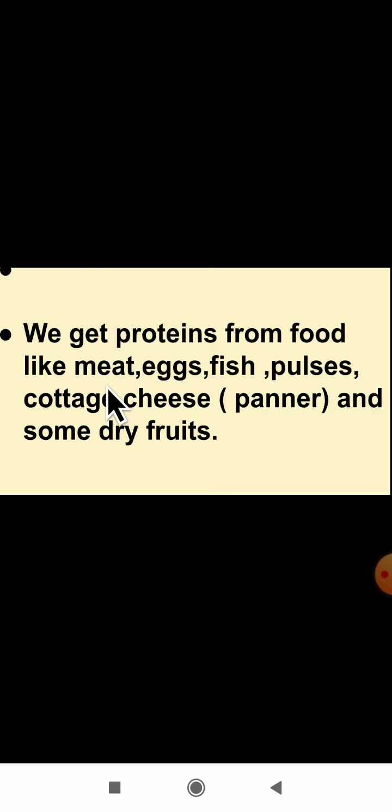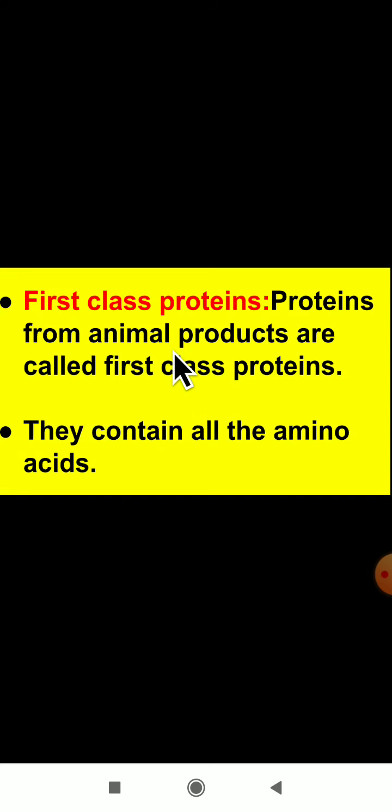Yes, by having meat. In meat also the protein nutrient is present. Egg also, fish also, pulses. Pulses are nothing but some of the grains. Cottage cheese is paneer, and some dry fruits. From these foods we get proteins for our body. As some of the things we consume in our day-to-day life contain the protein nutrient, by consuming these foods we get proteins.